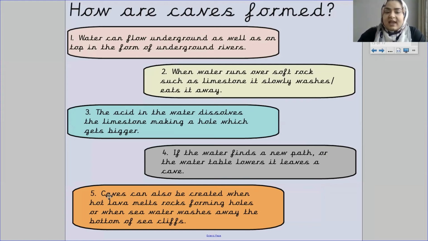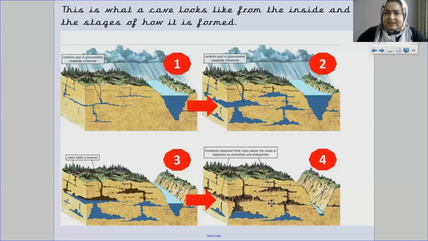Number 5, caves can also be created when hot lava melts rocks, forming holes, or when seawater washes away the bottom of sea cliffs. Now, caves don't just appear, okay? It takes years and years and years for a cave to be formed, because over time, as these things happen, it starts creating a cave, okay? This is what a cave looks like from the inside and the stages of how it is formed.